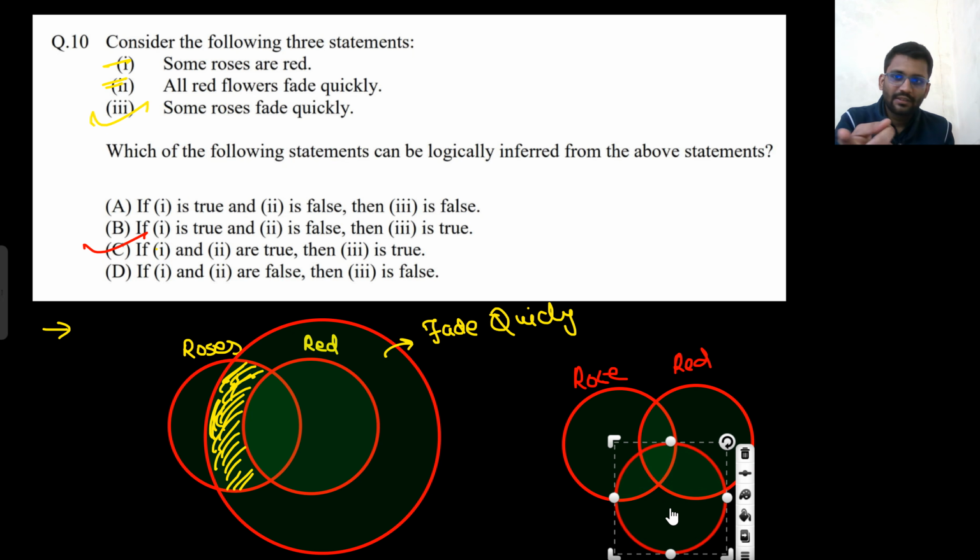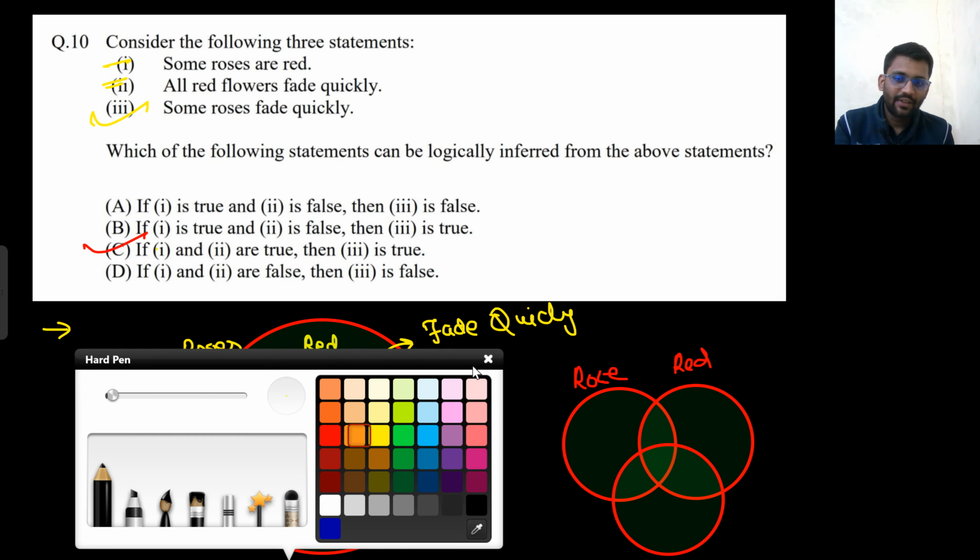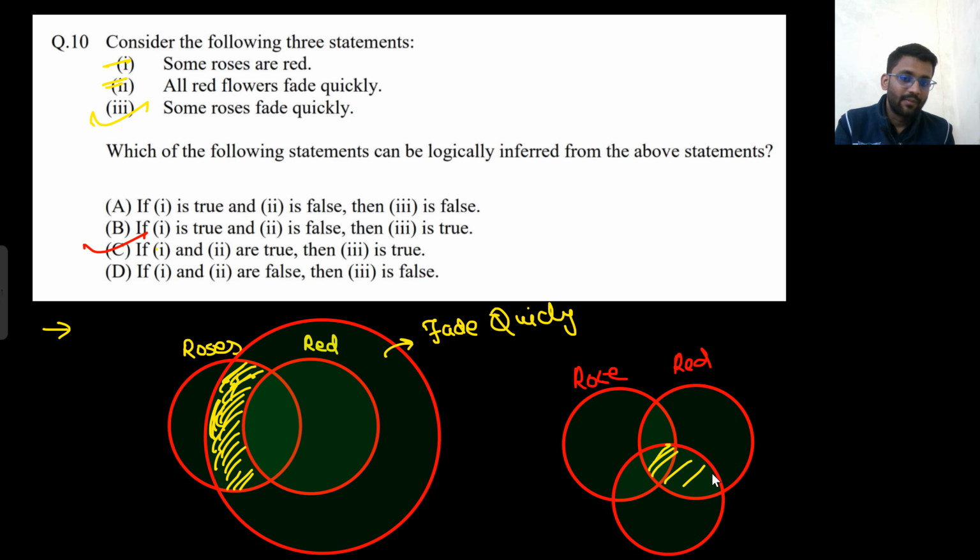That some red flowers fade quickly. Some red flowers are fading quickly. Here, some red flowers are fading quickly. But also roses are fading quickly. So third can be true as well or false as well. So you can't make a comment. So forget about all these two options. Only third is the correct. Okay.